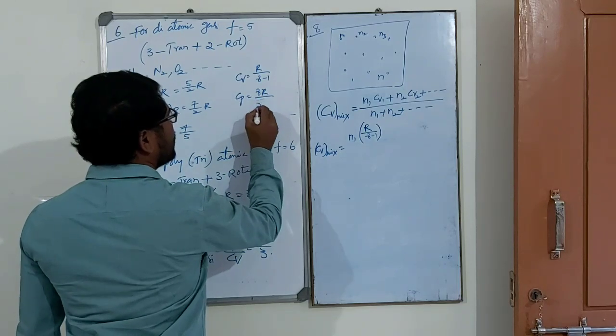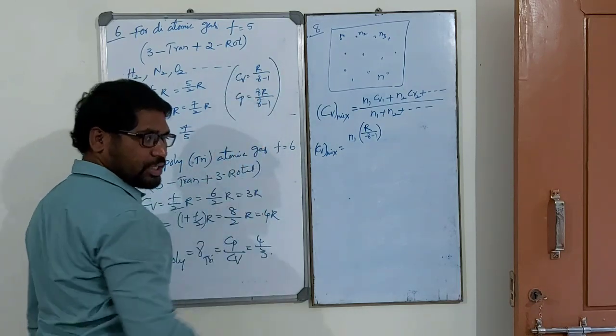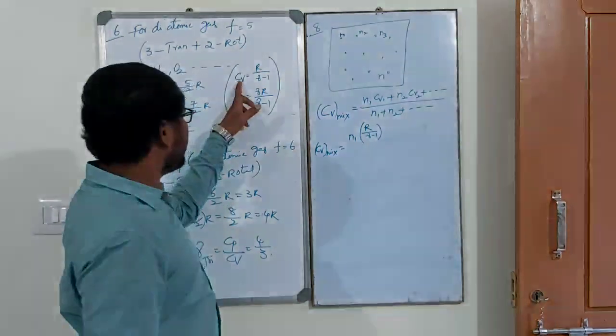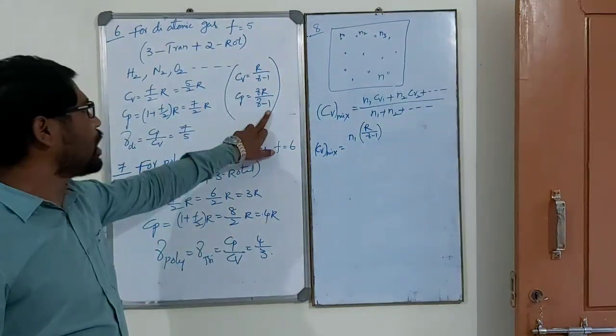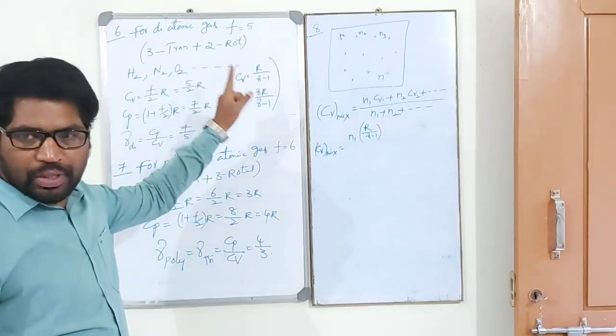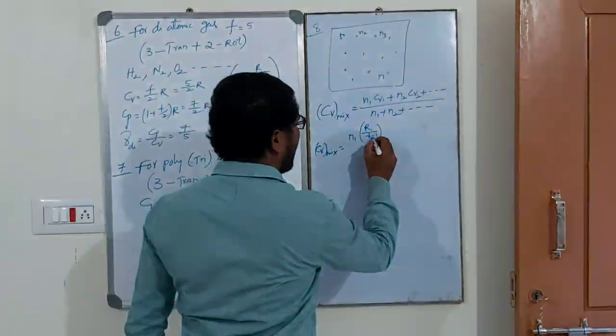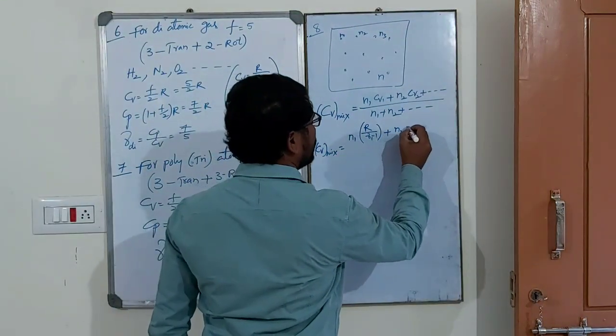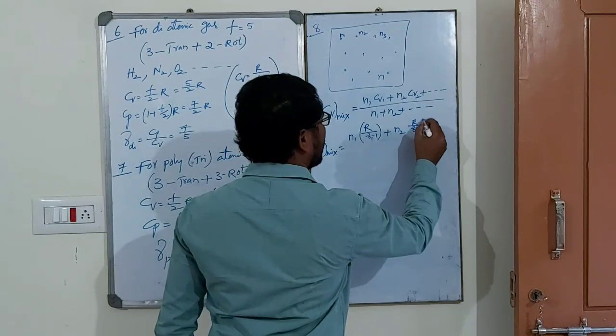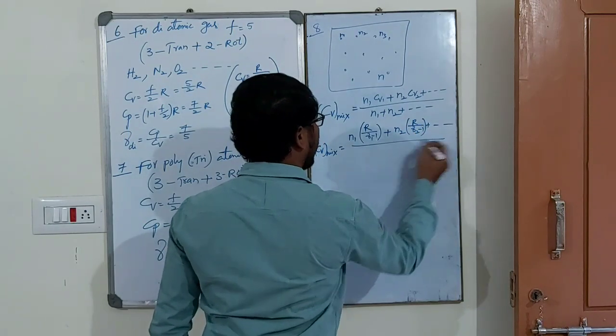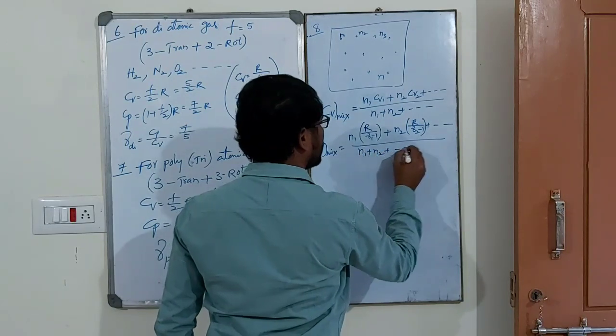Just remember these two equations from thermodynamics. Now Cv mixture is N1 R by gamma1 minus 1 plus N2 R by gamma2 minus 1 and so on, divided by N1 plus N2 and so on.